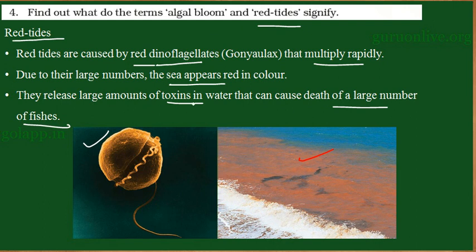So both algal bloom and red tides. Algal bloom refers to the sudden increase in the population of algae. There also, indirectly, it leads to the death of fishes and aquatic organisms. In red tides also there is a sudden increase in the population of dinoflagellates. This also leads to the death of aquatic organisms as they produce toxins.